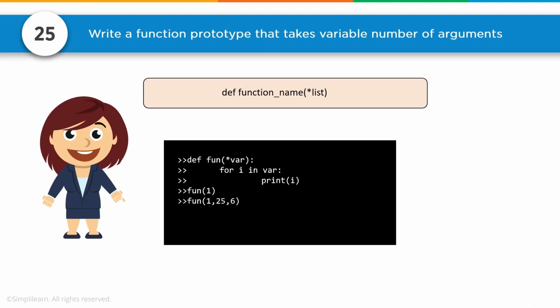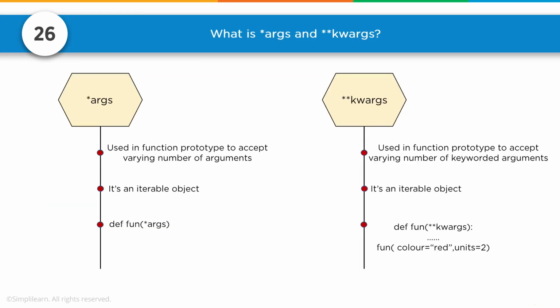The asterisk denotes that we're going to take multiple arguments of a variable, and then we can do for i in var, print i. So if you send function of 1, you'll end up with a function 1, 2, 5, 6. It'll actually print those out one at a time. The first one just prints out a 1 because it only sent one variable. The second one will print 1, another line 25, another line 6.